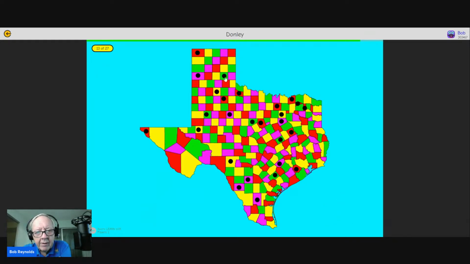Donnelly, Eastland, Edwards, Dickens, Erath. This is Ellis. This is Erath. Freestone, Dallas, Fort Bend, DeWitt. This is the one I said looks like a D on its side. Denton, El Paso, Ford. I've answered 25 of the 27, Hector. This will be the last one, Frio. This is Dimmitt. I think this is Frio.